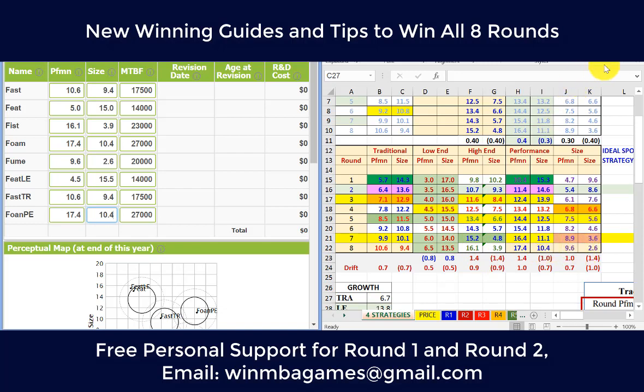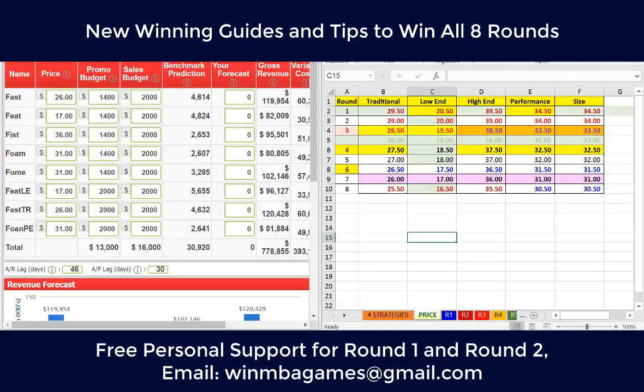On the right hand side you see the screen of the Excel file. We just keep updating the 6 products with the performance and size of round 8. And now for the marketing.